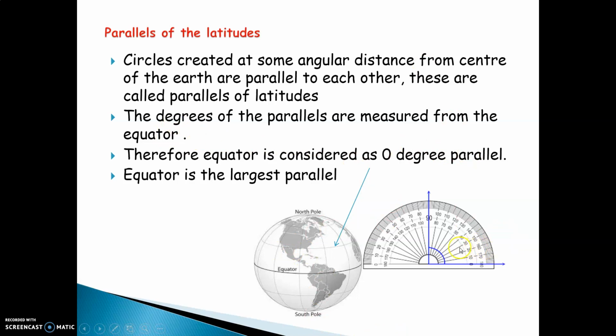Okay, you must have used a protractor, and this is how we locate various places on the earth. If you hold the protractor on this center line, you will realize that the equator lies on the 0 degree parallel. That means the equator is the largest parallel, which lies on the 0 degree. This is the protractor. If you hold it over here, you realize that it lies on the 0 degree parallel.